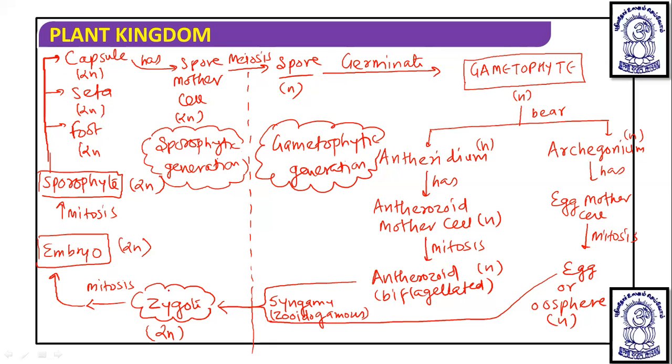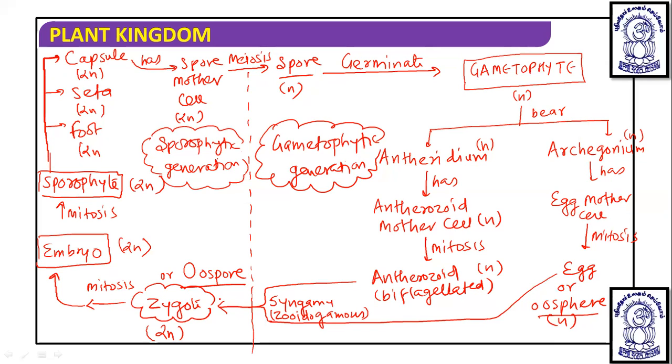Now here we remember this zygote is also known as oospore. So it is oospore and this is oosphere. So oosphere is the unfertilized egg, so it is haploid. And oospore is the fertilized egg, so it is diploid. Okay, so this is the life cycle. Now what is remaining to understand in this part? This has diploid phases as well as haploid phases, but haploid or gametophytic phases are more dominant. So the life cycle is known as what? Haplodiploidy. The life cycle is named haplodiploidy.